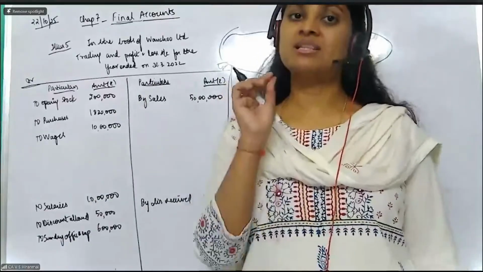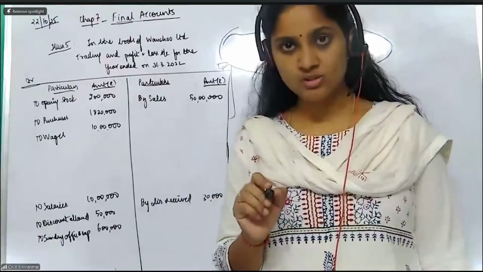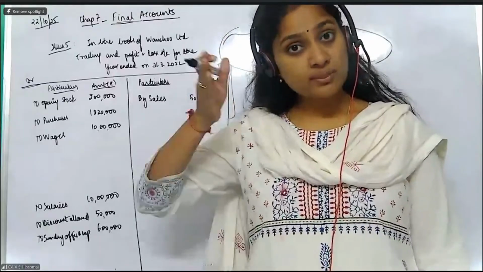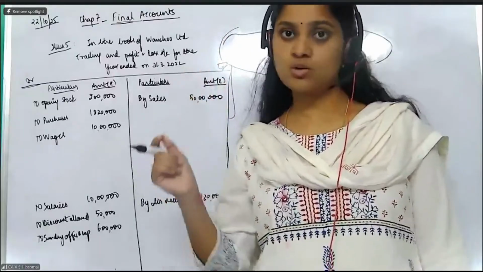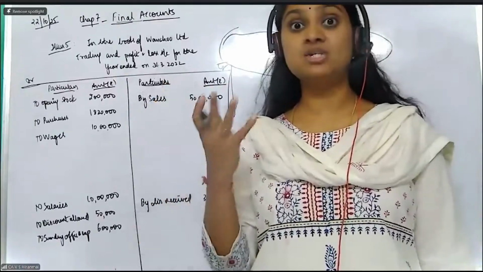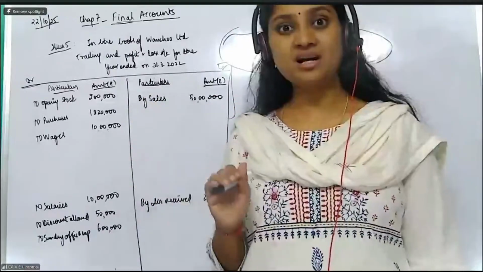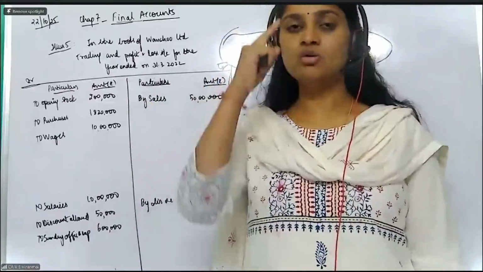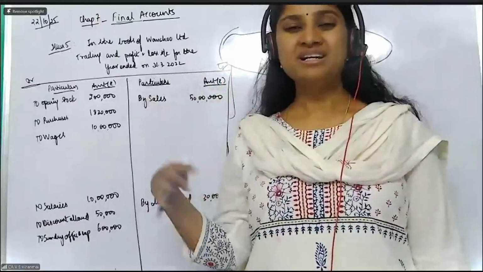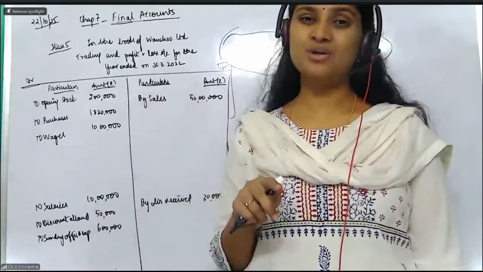If you ask me the logic or the actual concept behind this, adjustments are those for which no journal entries are passed. At the time of closing the books, suddenly you have found out that this particular transaction I have not passed. Now I am preparing my final accounts. I cannot go back and then sit and change the journal, ledger, trial balance. That will become very tedious. No, we cannot do it that way. What is the other way I will do?